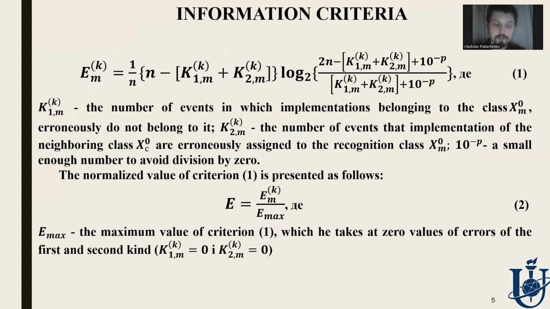This slide shows the information criterion that was used in the work to optimize machine learning parameters. It's based on modified Kullback measures, and it's a logarithmic criterion to evaluate the entropy of the system. Also, it's based on the hypothesis of equally probable events, statistical reliability, and error values.